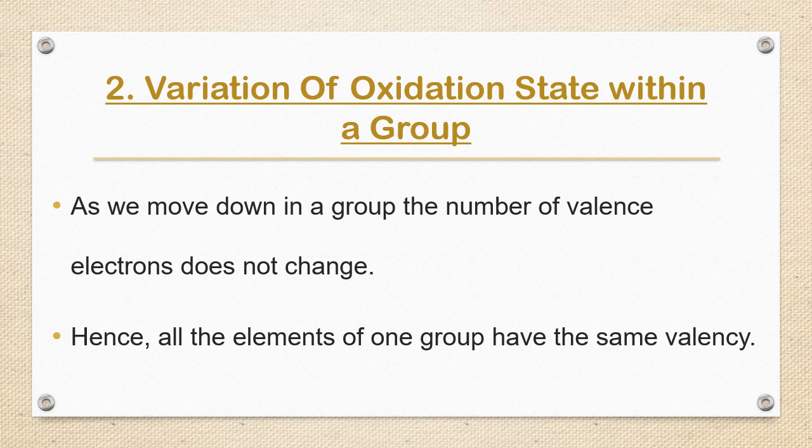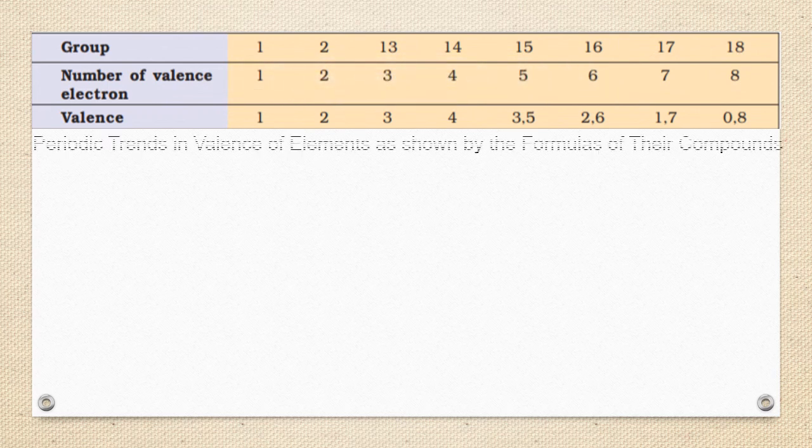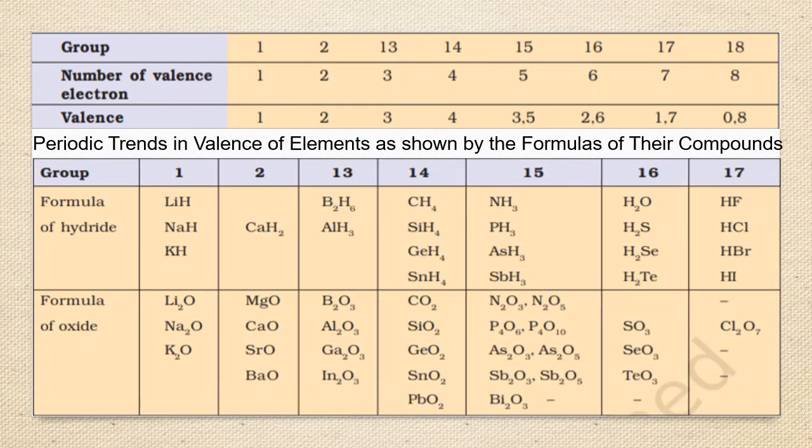Please see this table for reference. Alkali metals, alkaline earth metals, aluminum family, carbon family, nitrogen family, oxygen family, halogen family, and noble gas. The number of valence electrons is 1, 2, 3, 4, 5, 6, 7, 8. See the valency: first increasing up to 4, then decreasing to 3, 2, 1, and 0.